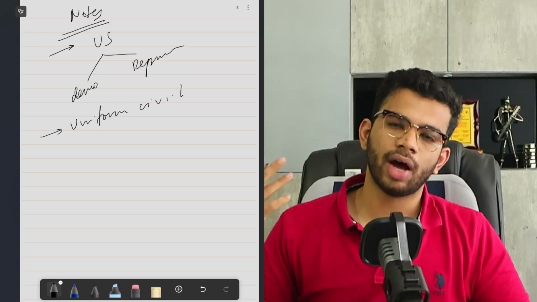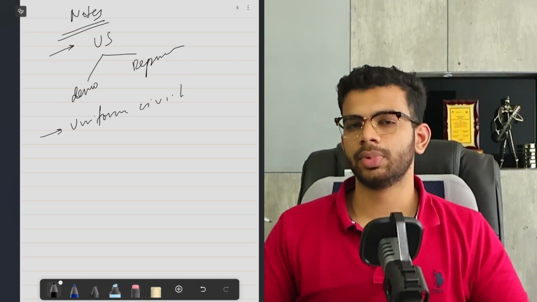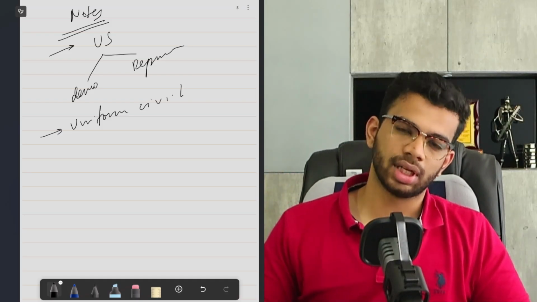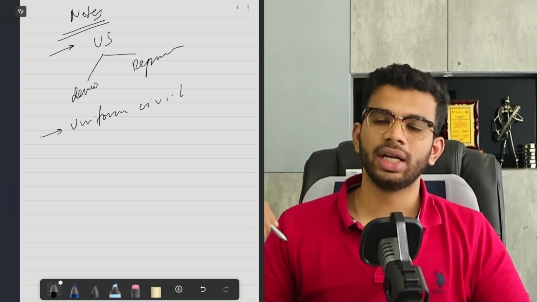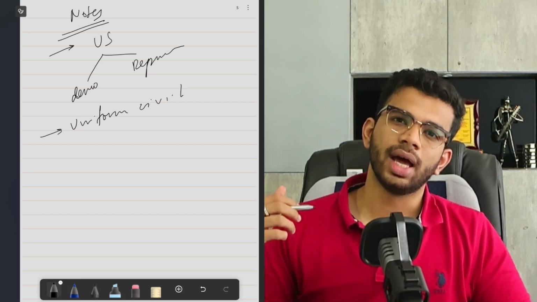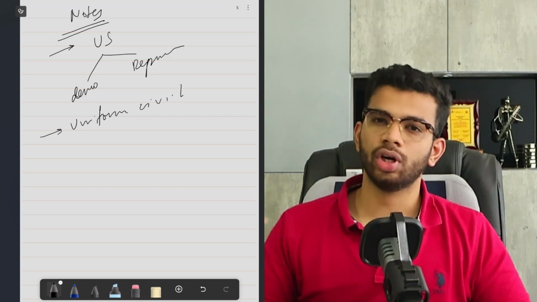And this is going to have a host of benefits for the country. For example, it would reduce discrimination in the country. It would improve unity in the country, and most importantly, it would improve women's safety, because things such as triple talaq and a host of other things would be scrapped.